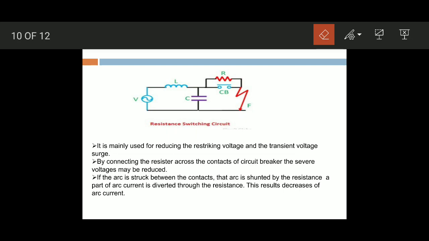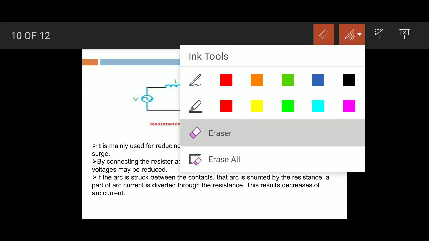Thus the arc resistance is increased, leading to further increases in the current through the shunt resistance R. This build-up process continues until the arc current becomes so small that it fails to maintain the arc, as shown in the figure.